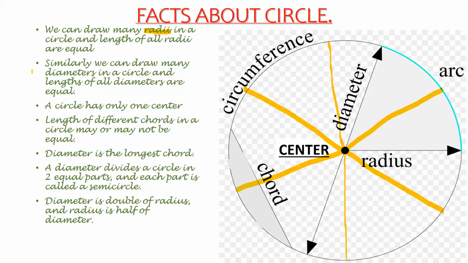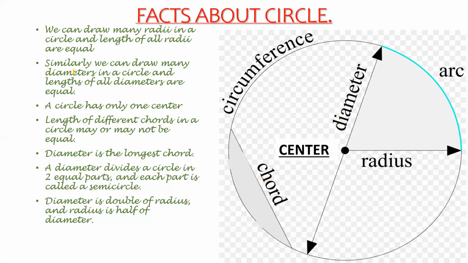Moving on to our next point, it's also similar: the diameters. We can draw many diameters in a circle and the length of all the diameters are equal. In the same way, if we draw diameters inside a circle, we can draw as many diameters as we want and their length will be equal, just like radii. Okay. Moving on to our next point.